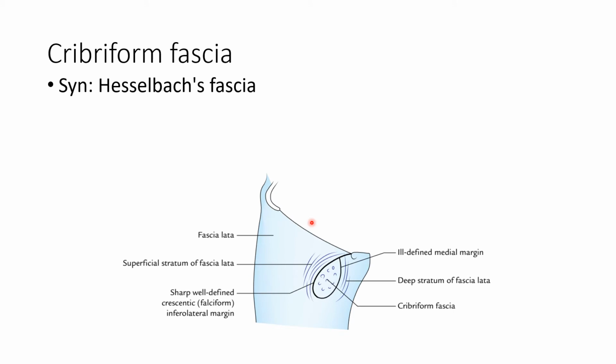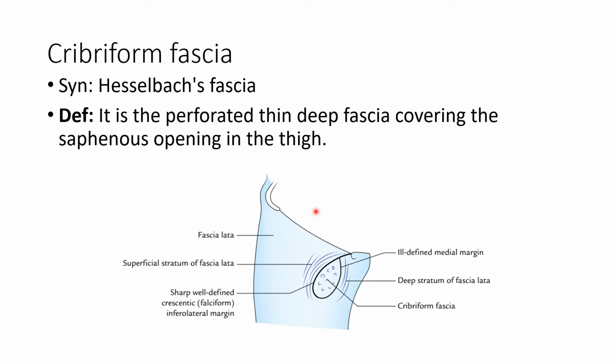Cribriform fascia is also known as Hesselbach's fascia. We can define Cribriform fascia as the perforated thin deep fascia covering the saphenous opening on the front of thigh. So Cribriform fascia, also known as Hesselbach's fascia, is the perforated thin deep fascia covering the saphenous opening in the thigh.